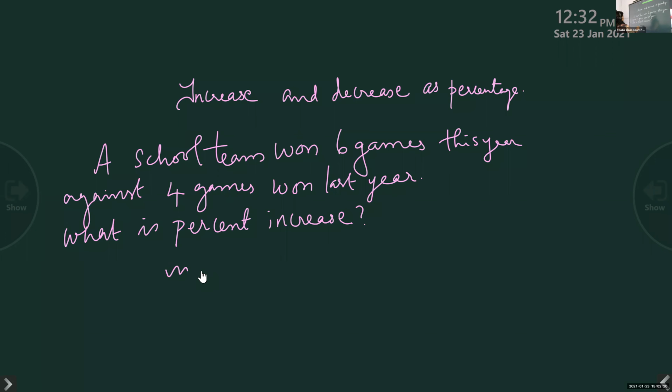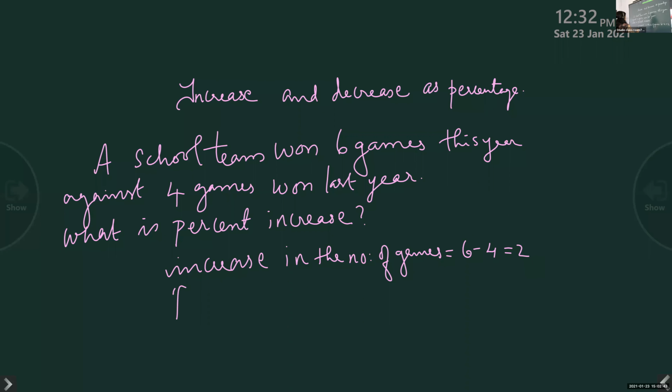The increase in the number of games is equal to how much? 6 minus 4, 2, isn't it? 2. Now we want to find the percentage of this increase.